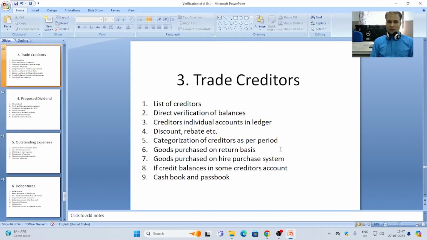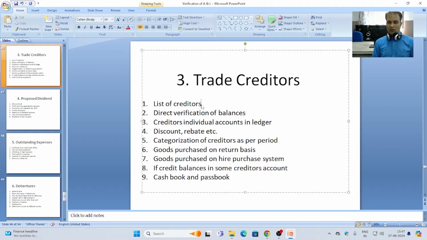The next liability is trade creditors. Trade creditors are those parties, those businesses, from which the business purchases goods on credit and makes payment later on.